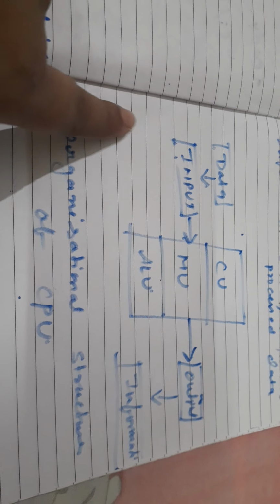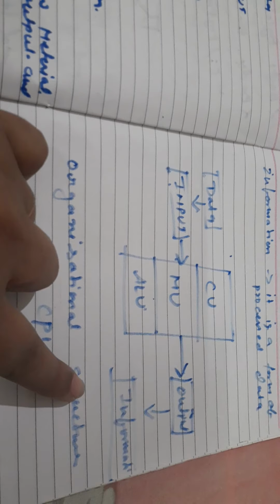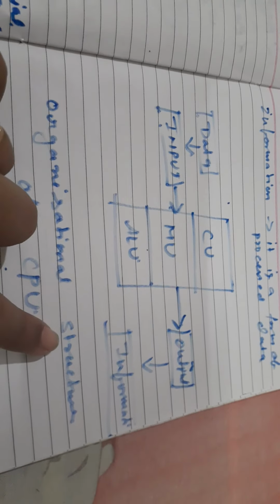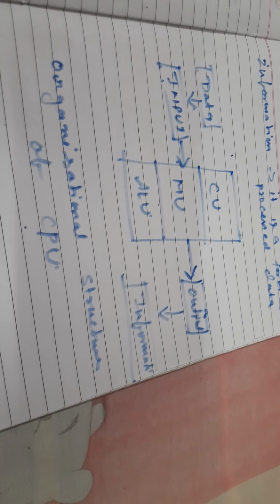So this is the entire organizational structure of the CPU, including the input devices and output devices. Now we are capable of understanding how a computer processes the data in the CPU.